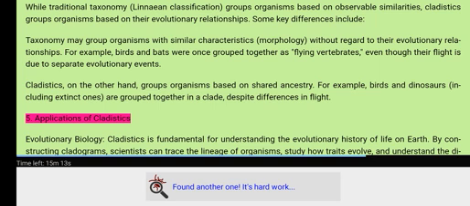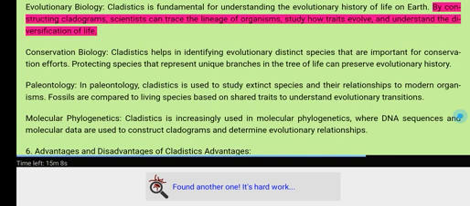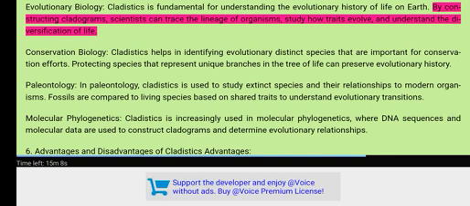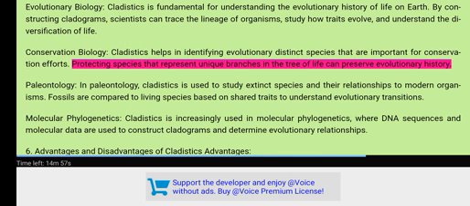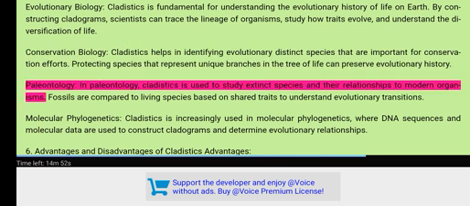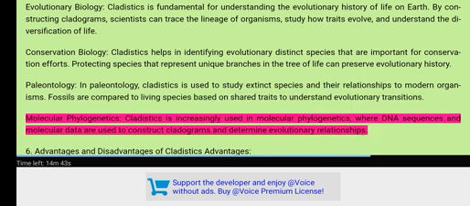5. Applications of cladistics. Evolutionary biology. Cladistics is fundamental for understanding the evolutionary history of life on Earth. By constructing cladograms, scientists can trace the lineage of organisms, study how traits evolve, and understand the diversification of life. Conservation biology. Cladistics helps in identifying evolutionarily distinct species that are important for conservation efforts. Protecting species that represent unique branches in the tree of life can preserve evolutionary history. Paleontology. In paleontology, cladistics is used to study extinct species and their relationships to modern organisms. Fossils are compared to living species based on shared traits to understand evolutionary transitions.